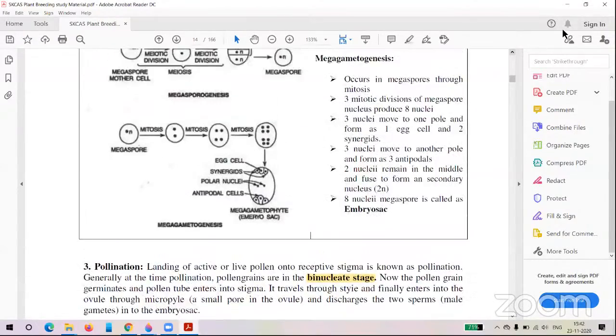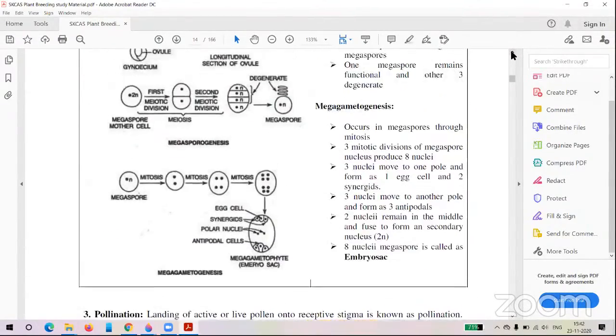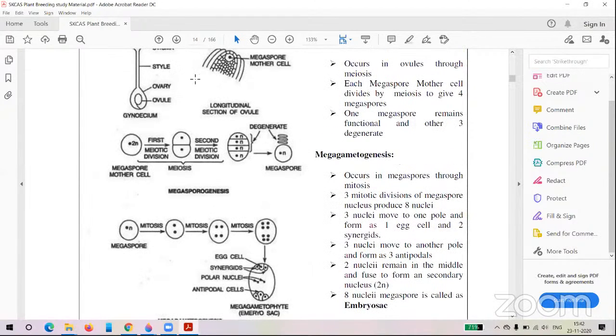So here you can see the development of the embryo from the tissue present in the ovule, that is the chalaza. The embryo will form directly from the diploid cell of the ovule, which is called adventitious embryony.